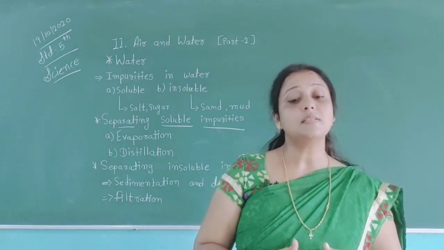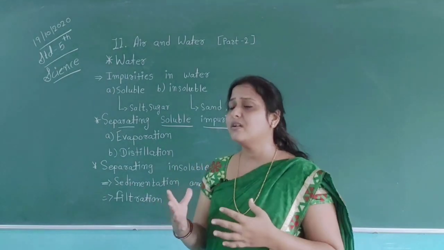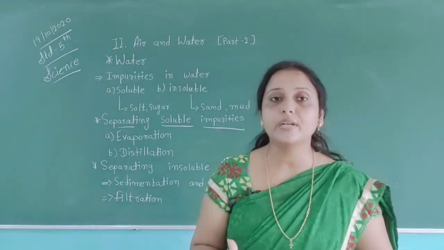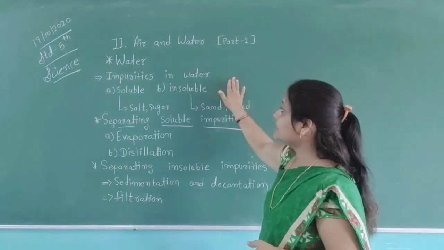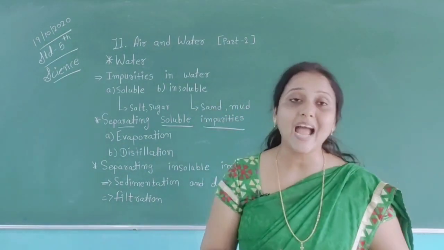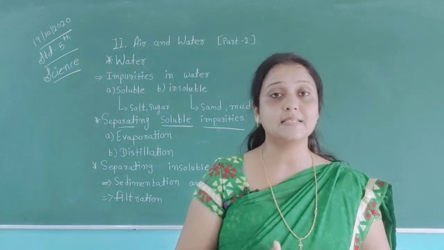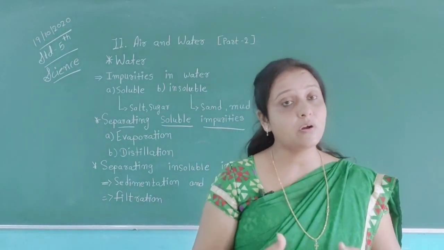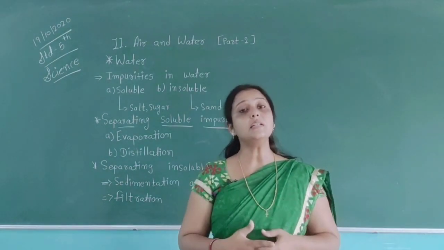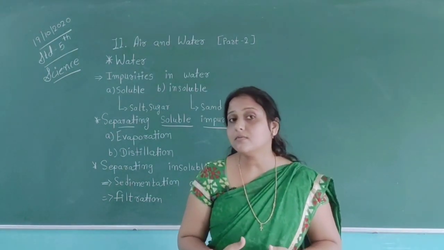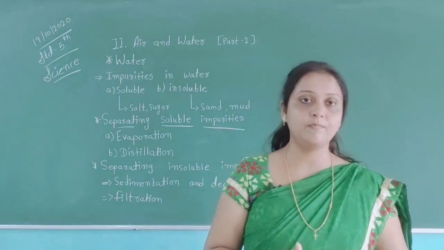In water we have some impurities. Impurities in water have two main types: soluble impurities and insoluble impurities. First, what is the meaning of soluble and insoluble?